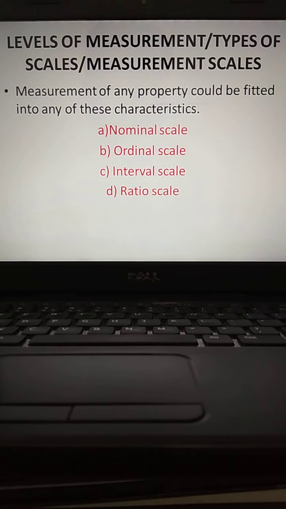Based upon the type of the data, you can easily judge which kind of scale can be applied. It's all before collection of the data only.